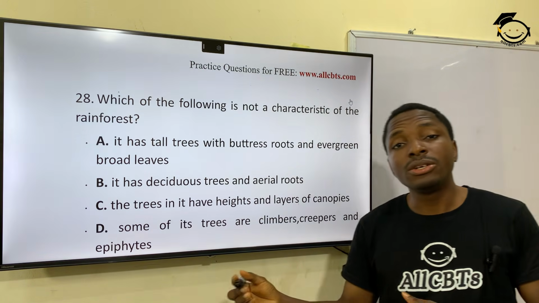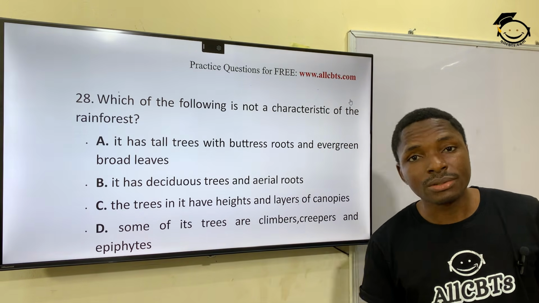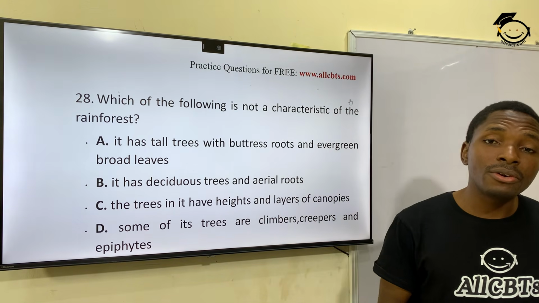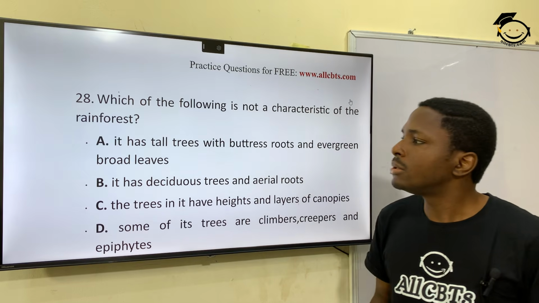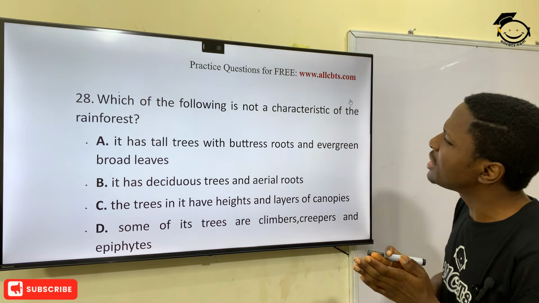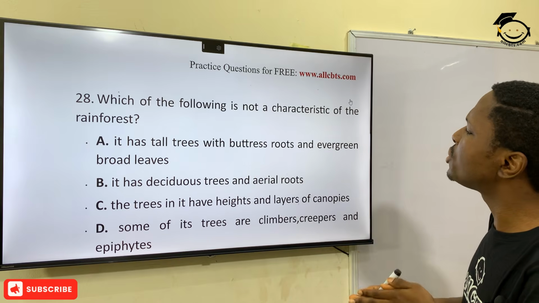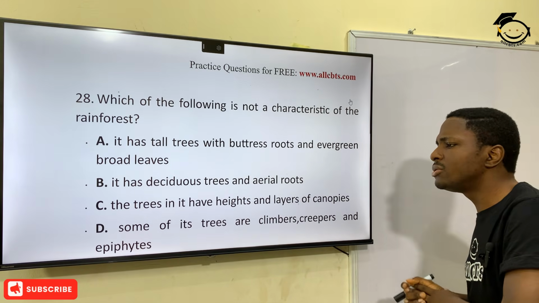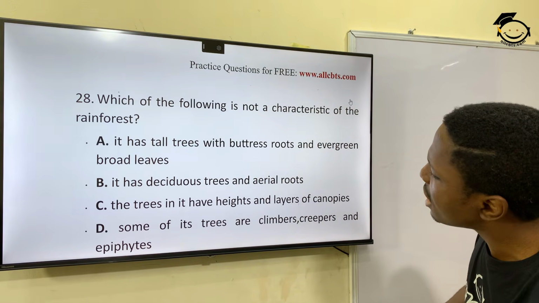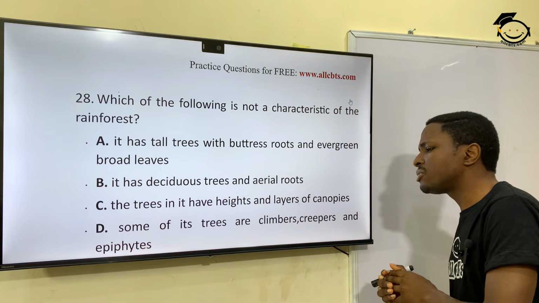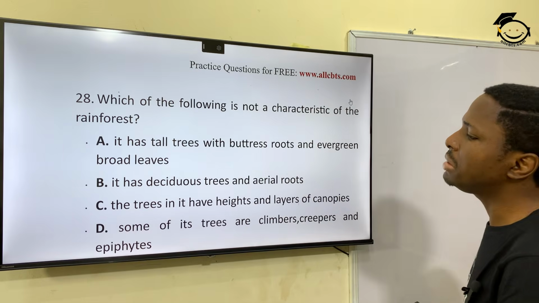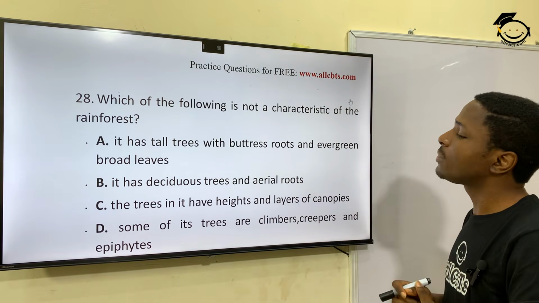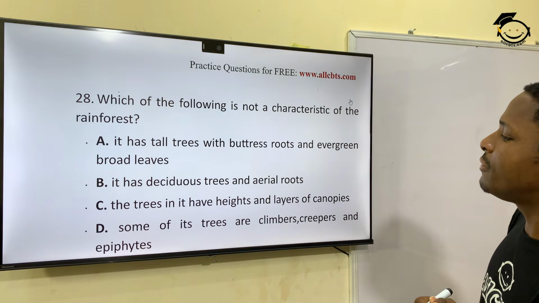Now, for example, Lagos is under what? Under what vegetation? The rainforest. Ogun State, the rainforest. Right? Good. So, which of the following is not the characteristics of rainforest? A. It has tall trees with buttress trees and evergreen broad leaves. It has deciduous trees and aerial roots. The trees need that height and layers of canopy. Some of the trees are climbers, creepers, and epiphytes. Okay? So tell us which of this is not a feature of rainforest.